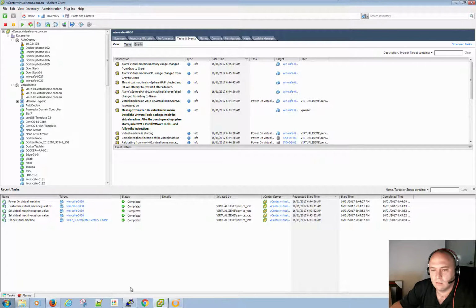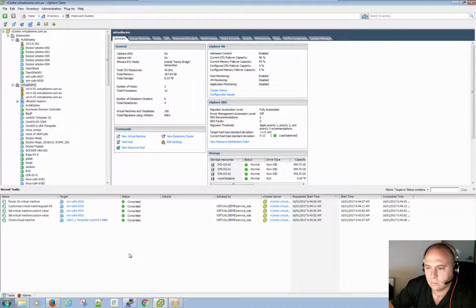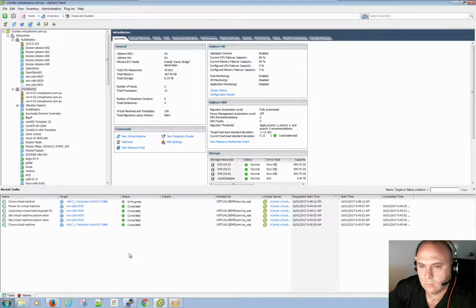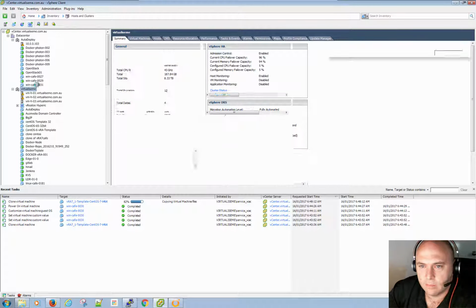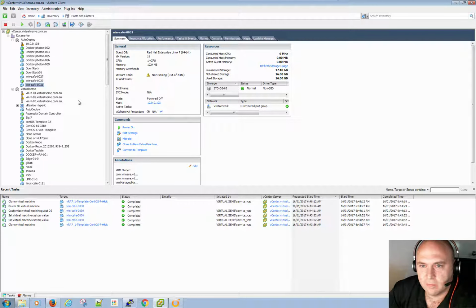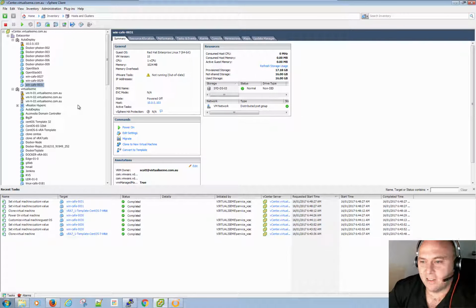Now we should see another one spin up here. And it should come up in here. Oh, there we go. 31. And it's in the auto deploy. Same catalog item, different clusters based on capacity. Simple as that. Nailed it.